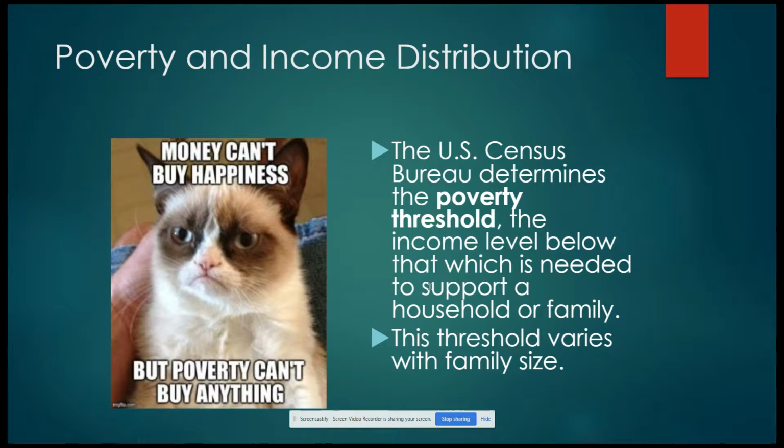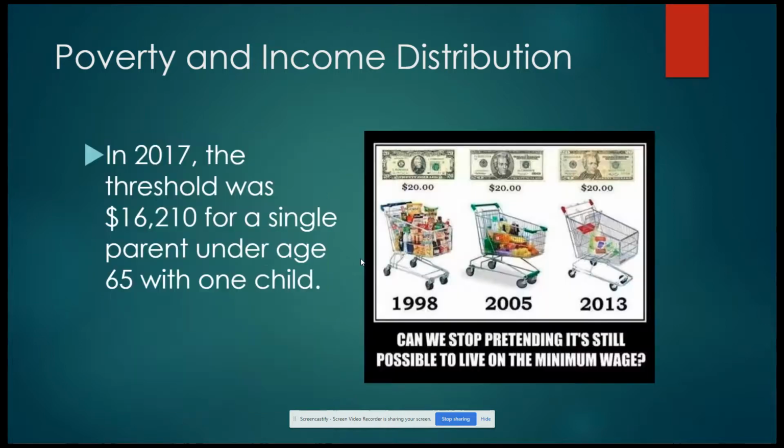If I'm a single guy and I'm making 100 grand a year, I'm doing pretty well. If I'm married, my wife doesn't work, and I have 5 kids and I'm making 100 grand a year, things are going to get tight. Things are going to be a little bit tougher. So the poverty threshold will raise or lower depending on how many people are in the household.